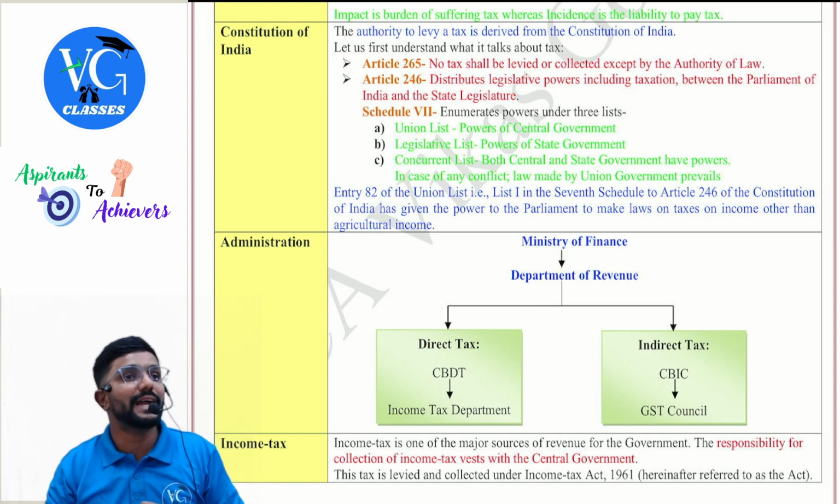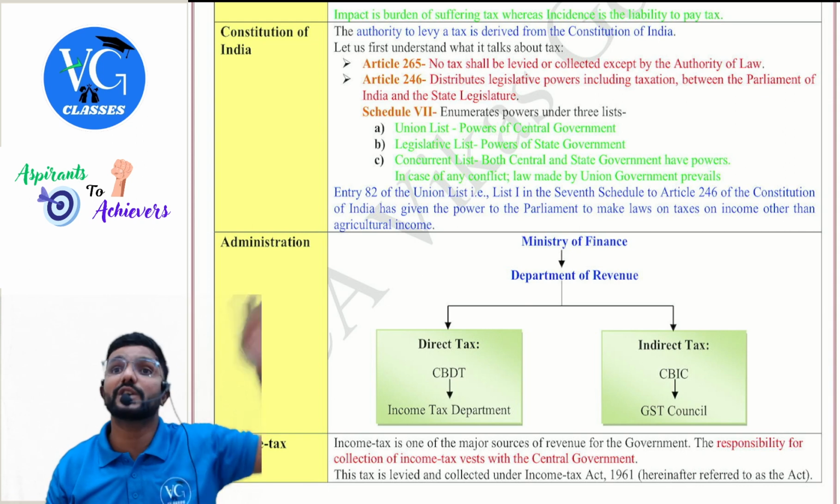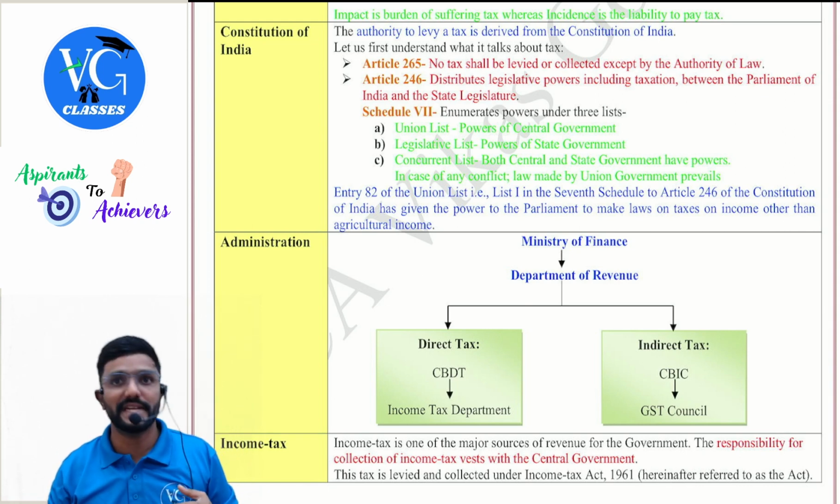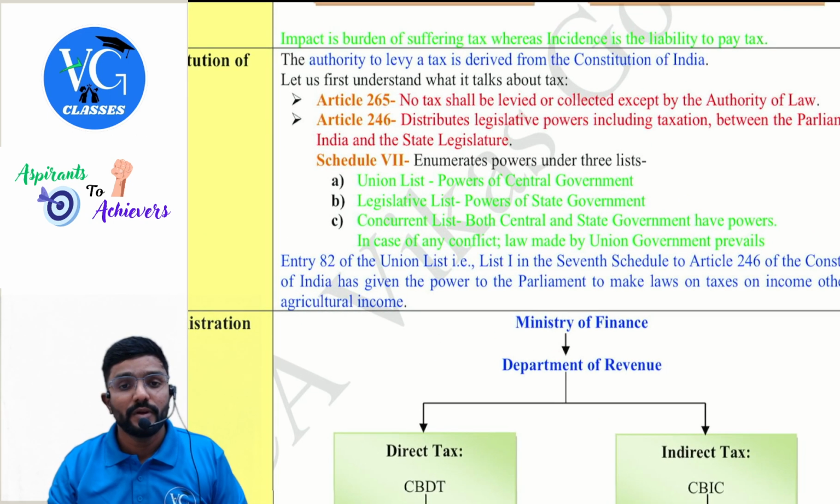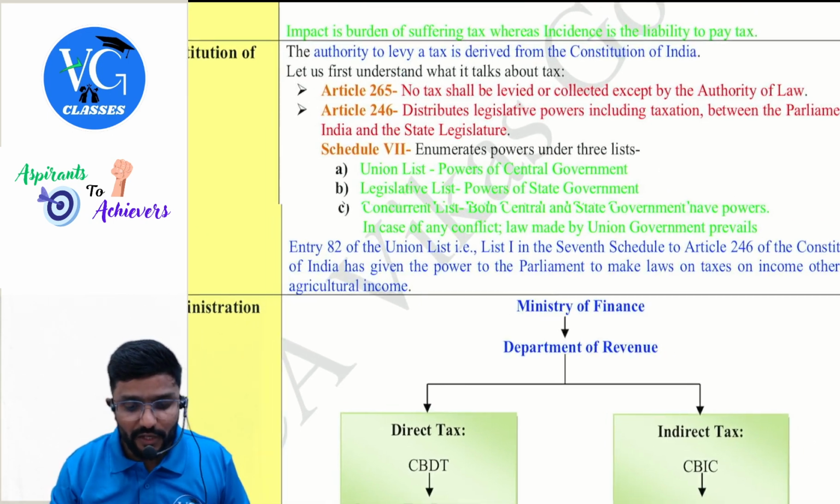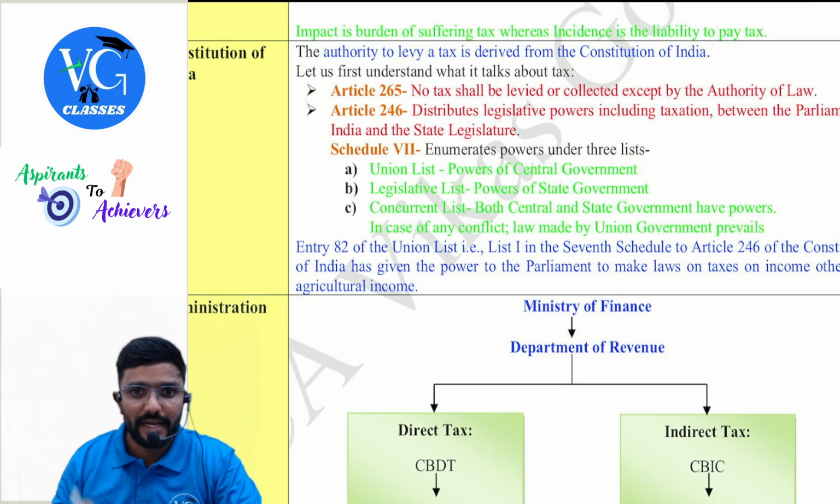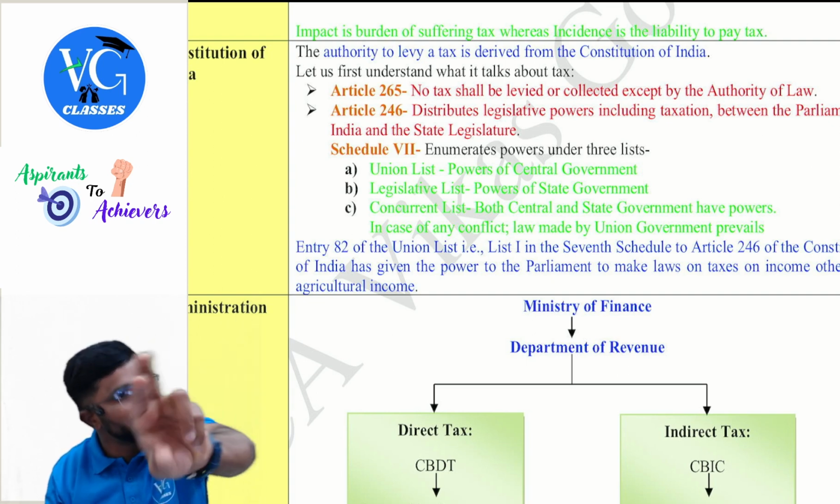So to make income tax law also, authority has been given to the central government through what? Through the Constitution. It is a part of the central list or union list. So there are three lists. What is that also we will see. The authority to levy tax is derived from what? The Constitution of India. Let us first understand what it talks about. The entire Constitution I have not covered, only what is relevant to income tax.